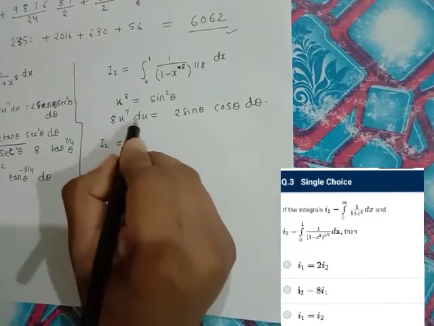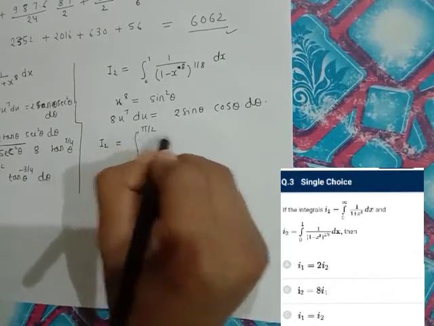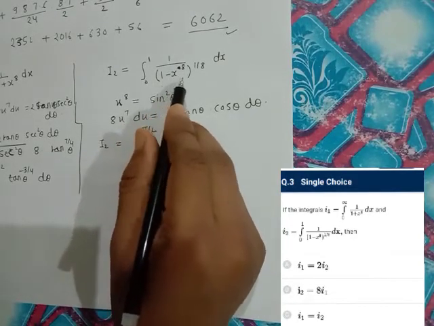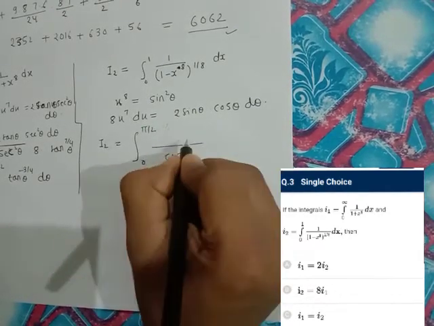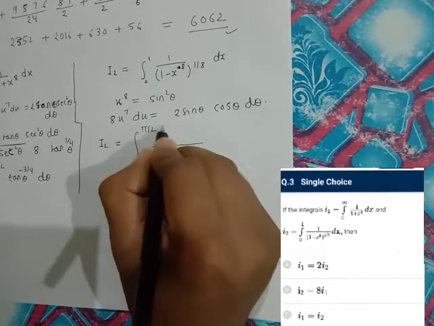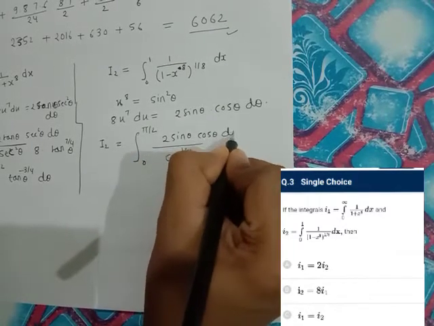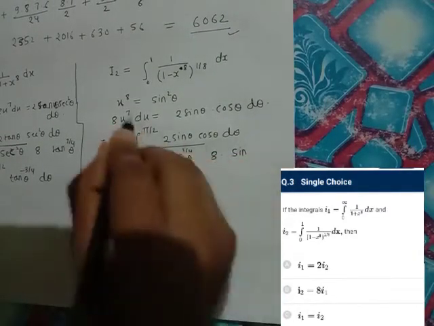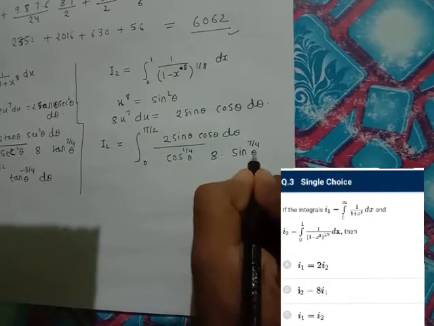तो I2 becomes 0 रखने पे 0 और 1 यानी pi by 2. So it becomes cos square theta, that will be cos to the power of 1 by 4 theta, and dx can be written as 2 sin theta cos theta d theta and 8x to the power of 7 नीचे आ जाएगा, that will be 8 into x to the power of 7 will be sin 1 by 4 into 7, that is 7 by 4 theta.